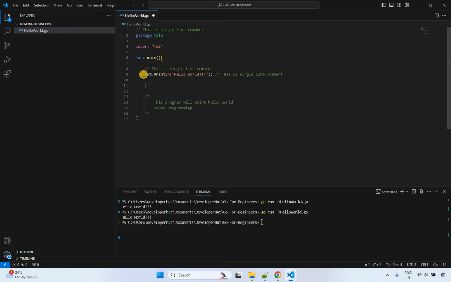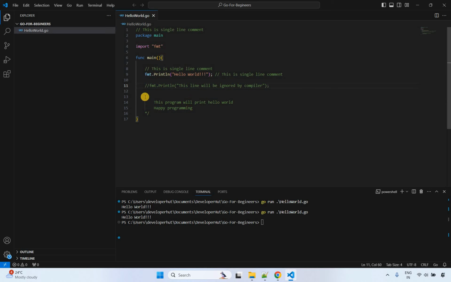I will just simply copy this and paste it over here and I will say this line will be ignored by the compiler. Okay. Now let's say if you don't want to execute this line, you can simply comment it out. So this way the compiler will anyway ignore this complete line.